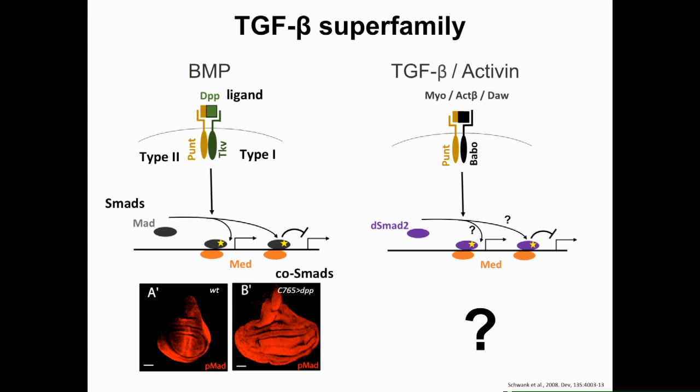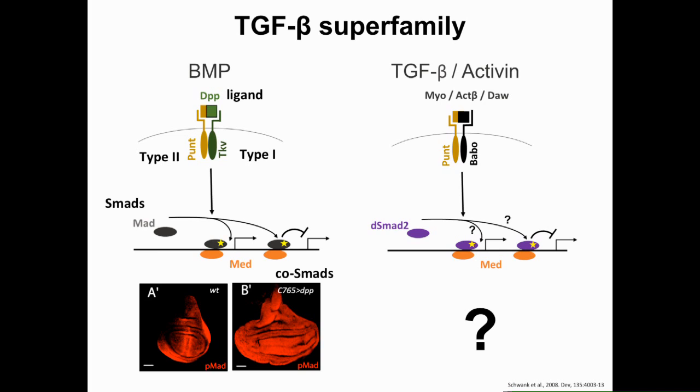Signaling is initiated when the peptide ligands bind to two type 2 and two type 1 receptors on the plasma membrane. And this binding activates the serine-threonine receptor kinases, which in turn phosphorylate the cytoplasmic transcription factor SMADs. The activated SMADs then localize to the nucleus and with cofactors either activate or repress target genes.